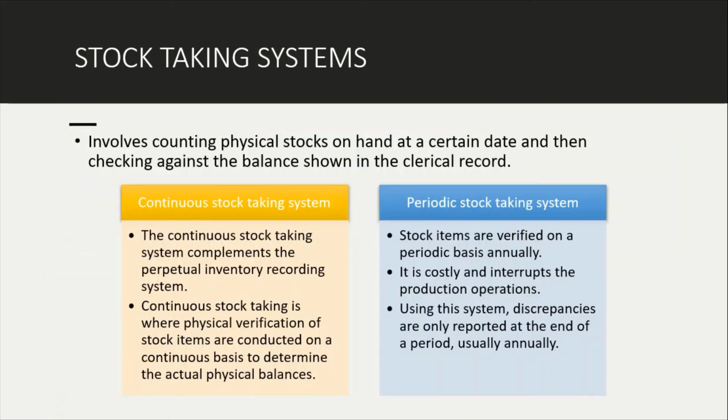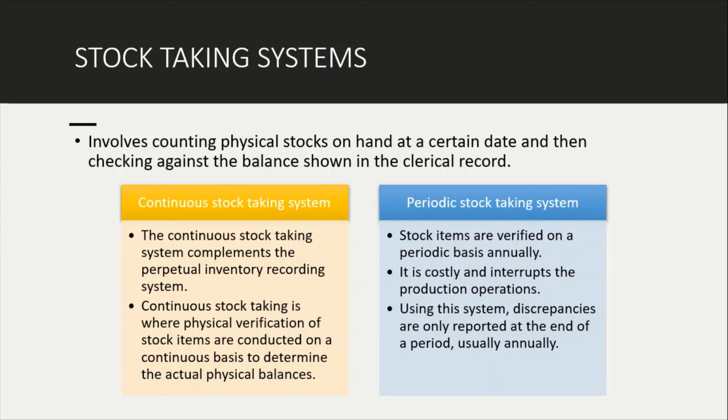Okay, stock taking system. Stock taking involves counting physical stock on hand at a certain date and then checking it against the balance shown in the clerical records. It is divided in two, which first is the continuous stock taking system. Continuous stock taking complements the perpetual inventory record system.